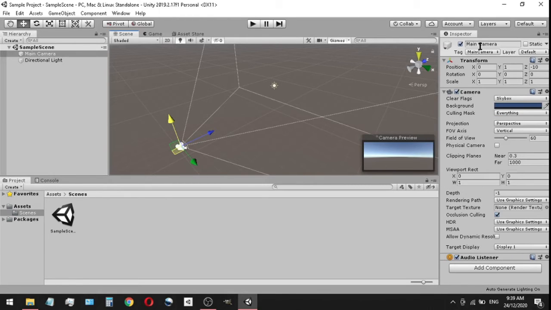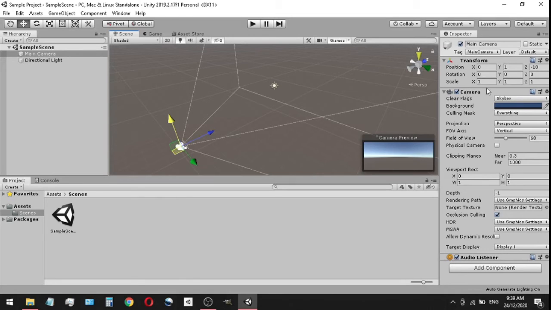So let's look at the main camera, for example. It has 3 components: one being the transform, the second one being the actual camera itself, giving it camera-like definition, and an audio listener. A transform is basically telling us where this object is in the world, where it's facing with its rotation, and the scale, so how big or small it is.